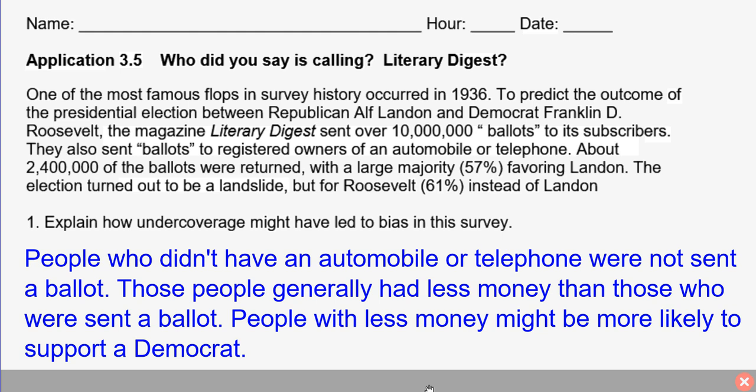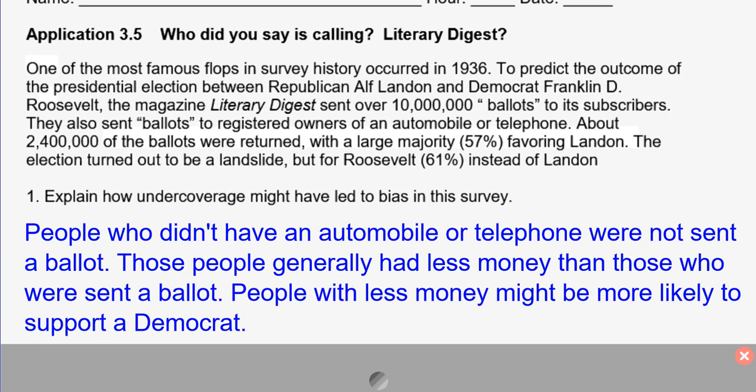If you think about what was happening in the United States at that time, those people generally didn't have the money to afford those items, and so they weren't included in this ballot. And also, people with less money might be more likely inclined to support a Democrat at that time, since they were looking at ways to assist people during the Depression.